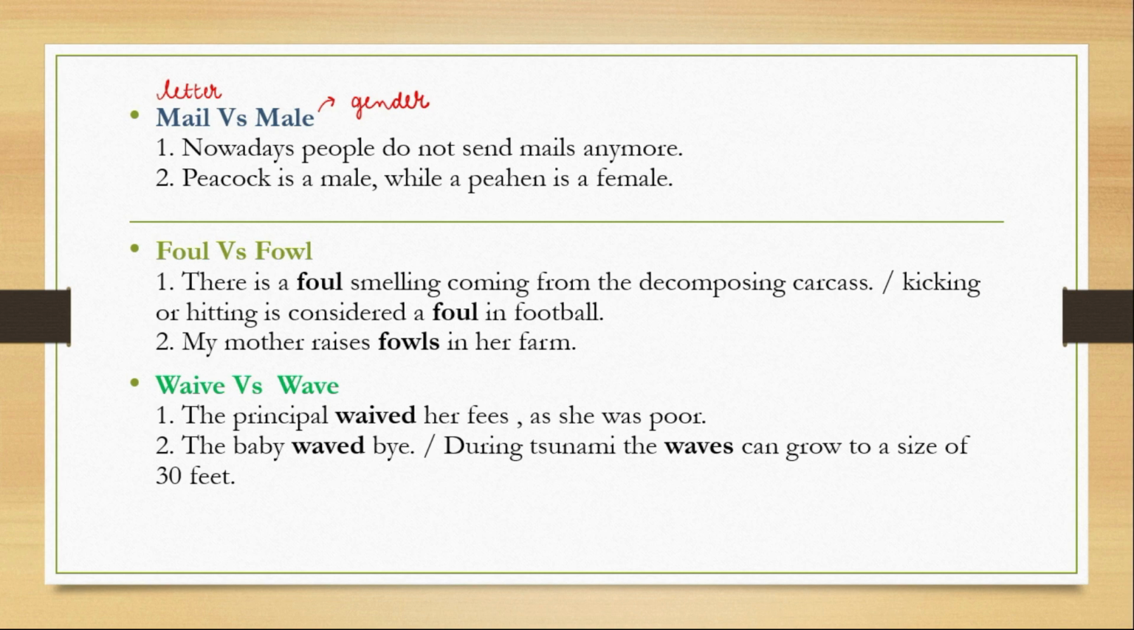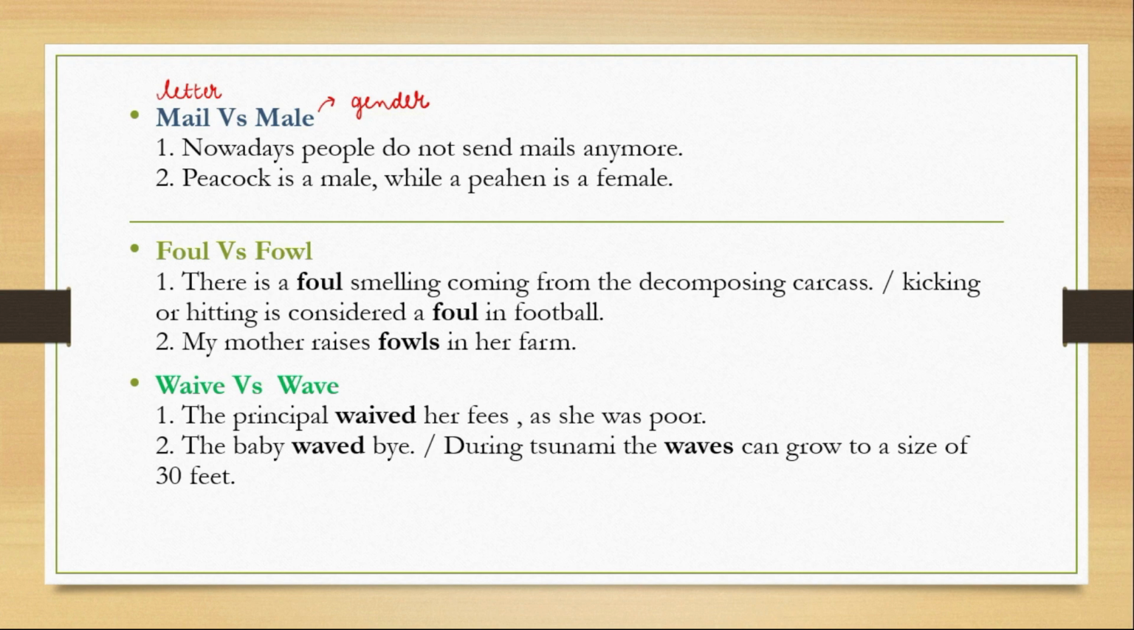The next word is male. So this male is the letter and this male is the gender, male gender. Nowadays, people do not send mails anymore. Yes. So they do not send letters anymore. And an electronic mail is called an email. So this is the letter. Next is male is the gender. Peacock is a male while a peahen is a female. So hope this is clear.